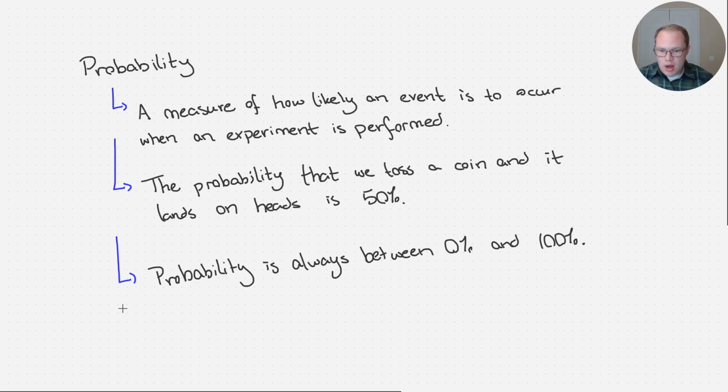Now, we often talk about probability in real life in terms of percentages. But in math, it's actually much more useful to talk about probability in terms of decimals, okay? So instead of 50%, we would say 0.5.